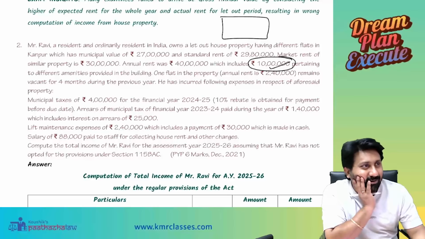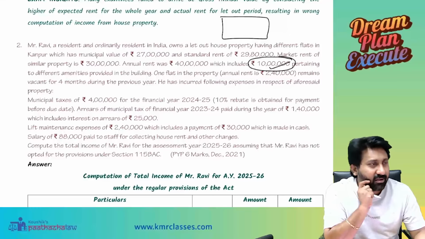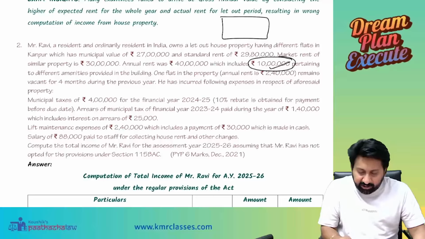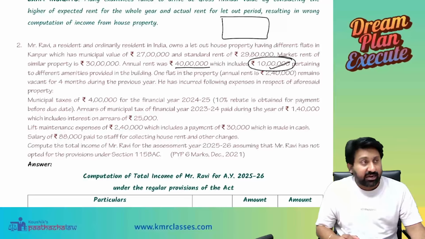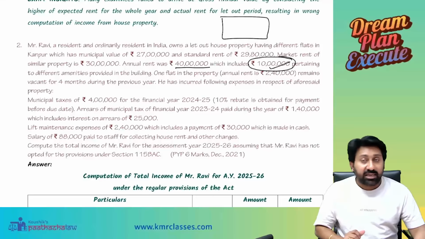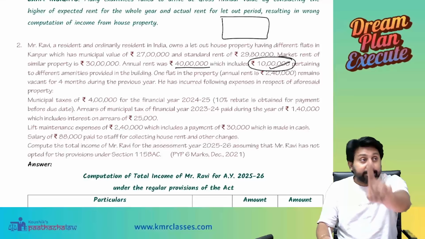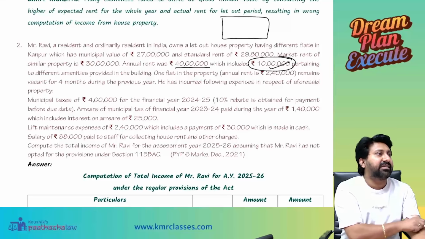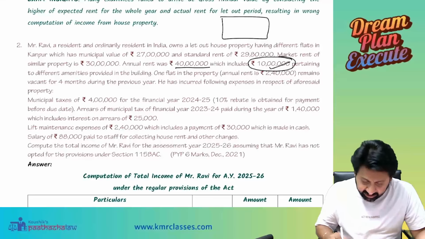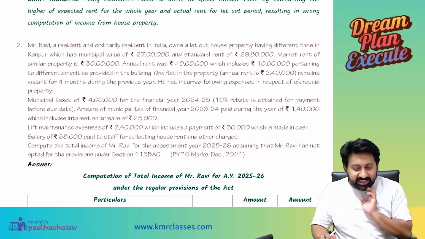Are you understanding what I said? Understood? Yes, sir. So what is the point? Here 40 lakh rupees is the annual rent I collected. But in that rent, what is also included? Amenities are included. Okay, amenities how much? 10 lakh. The 10 lakh is not my house property income, it is my business income. Are you listening, everyone? Yes, sir. See here. First tell me, how many flats are there?